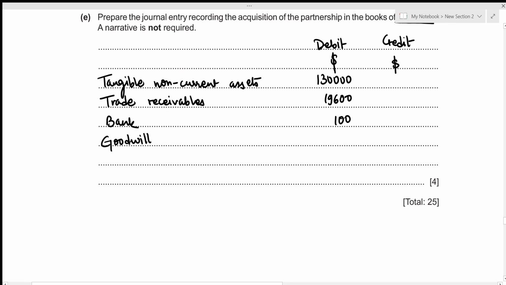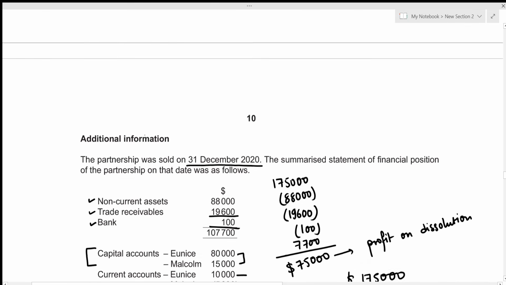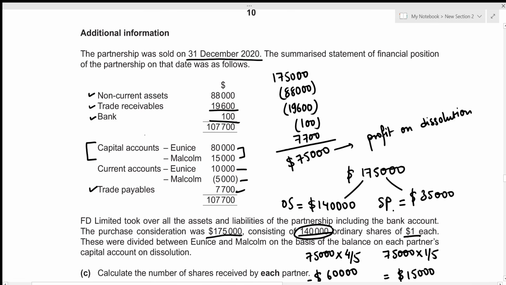So let's calculate goodwill. That is just going to be the difference between the purchase consideration and the value at which the assets were taken over plus the value at which the liabilities were taken over. So our purchase consideration is 175,000 and non-current assets were taken over at the value of 130,000. Then bank and trade receivables were taken over at their particular value, which is 19,600 and 100.